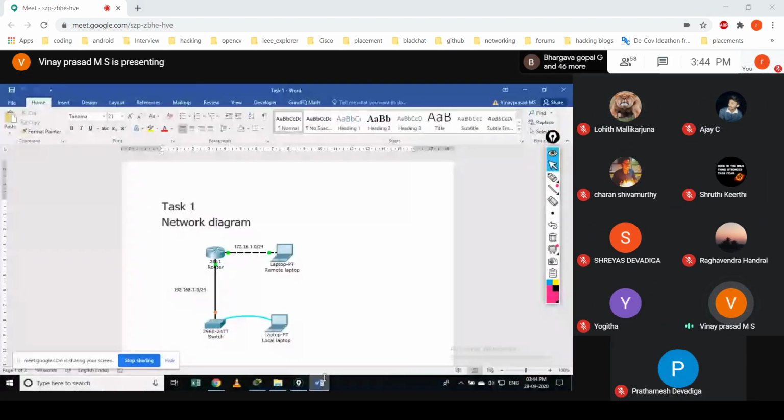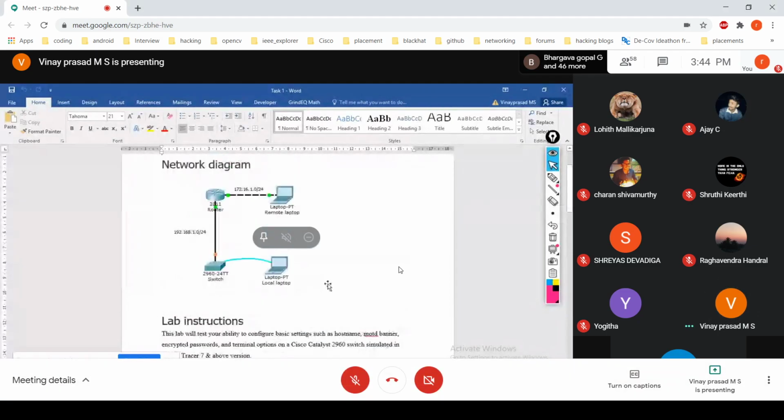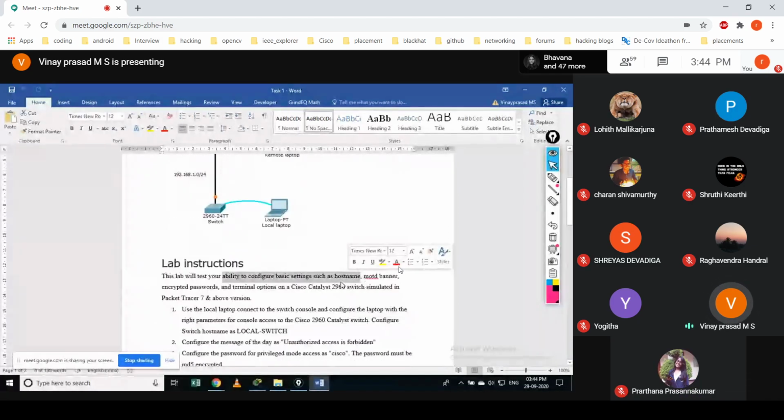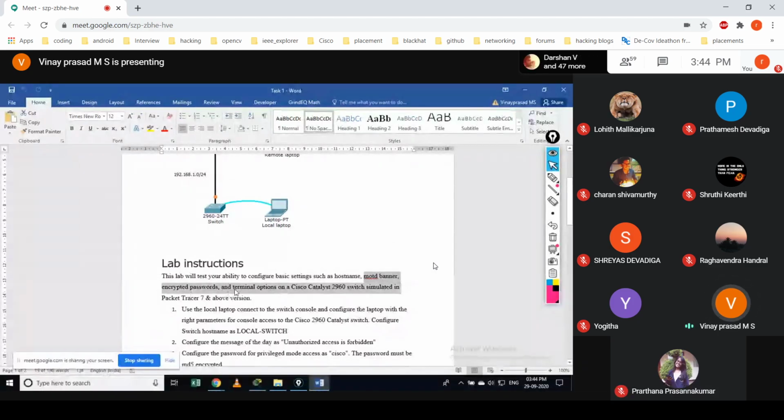Okay, the next one. In this lab, we are going to do some basic configuration, such as setting up the host name and giving some password to each networking device, and we will look at how that could be accessed from your laptop.